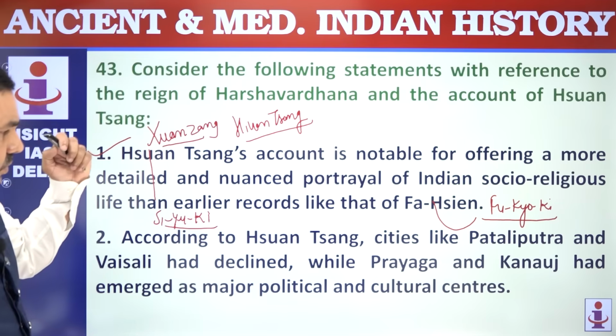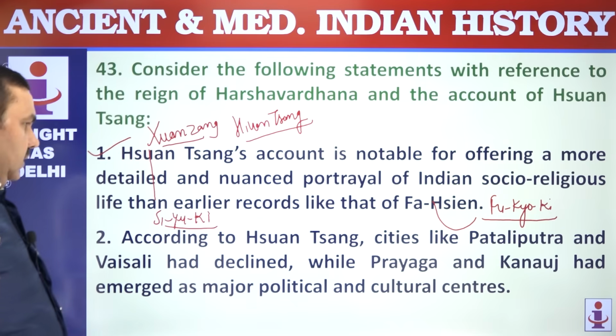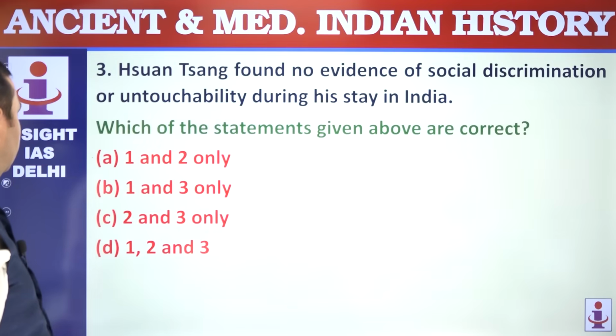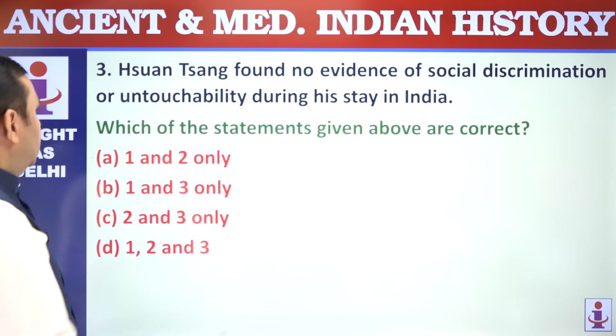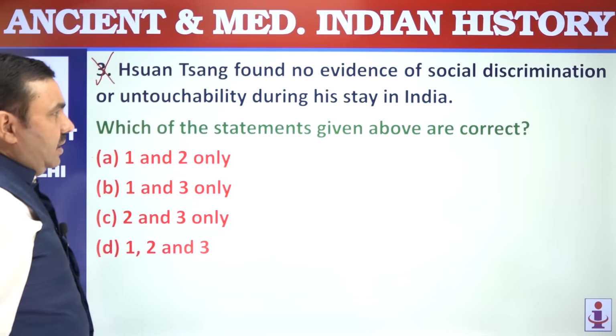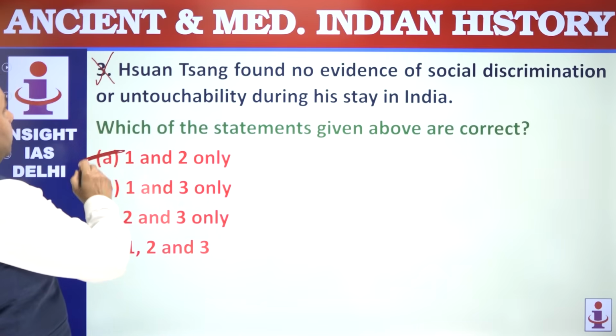According to Xuanzang, cities like Patliputra and Vaishali had declined while Prayag and Kannauj flourished. That is correct. Xuanzang found no evidence of social discrimination. Untouchability was widespread according to Xuanzang as well as according to Fayan. That is wrong. 1 and 2 are correct.